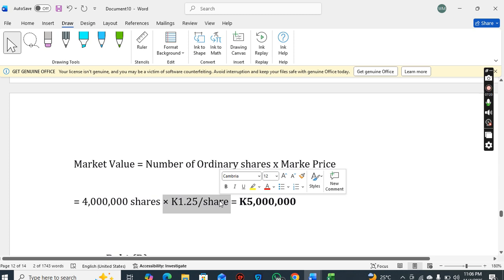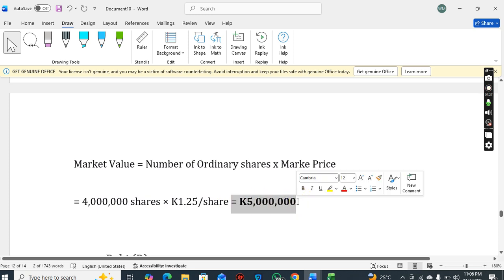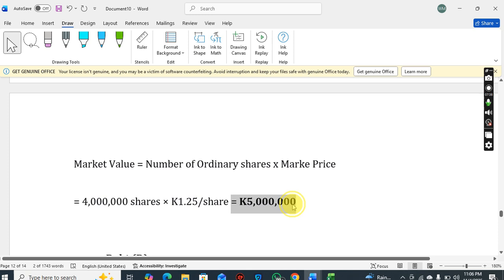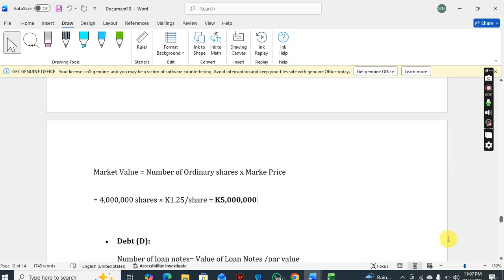So we get the value of the company's equity. Remember, equity is just the owner's stake, ownership. Yes. Any questions before we get the market value of the preference shares and the debt?